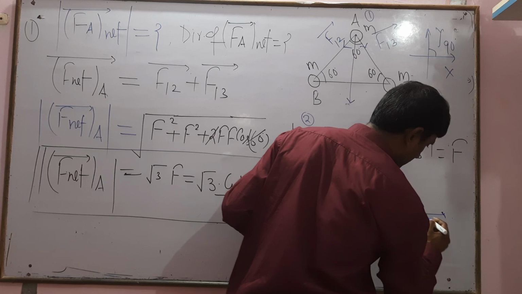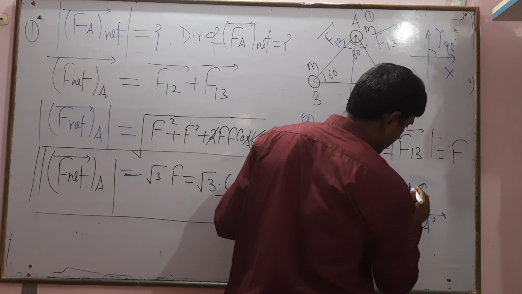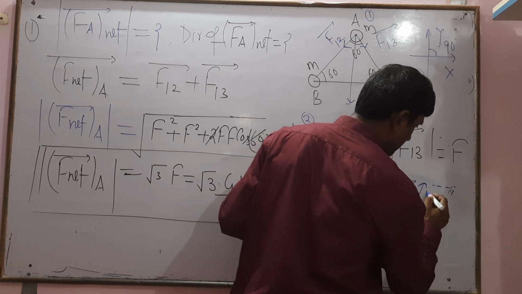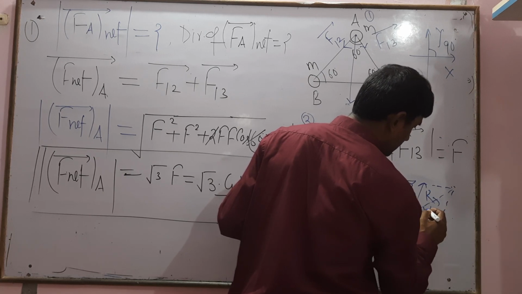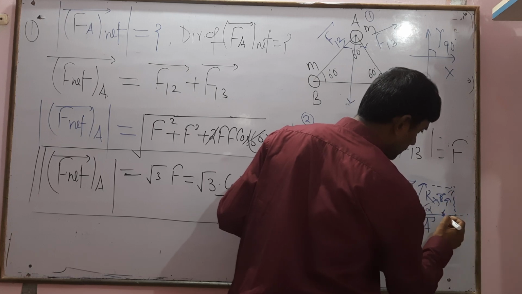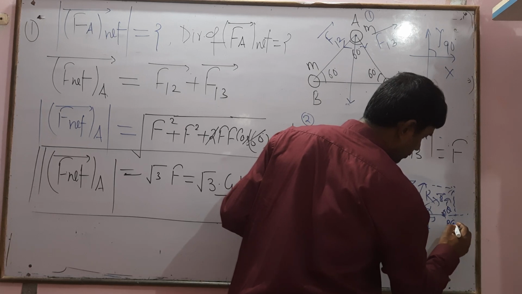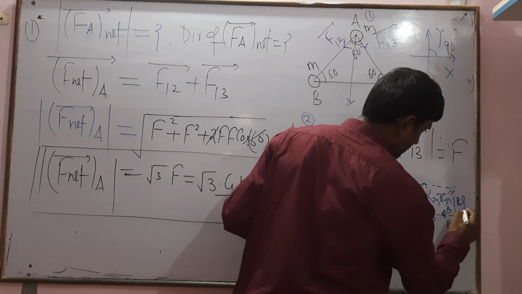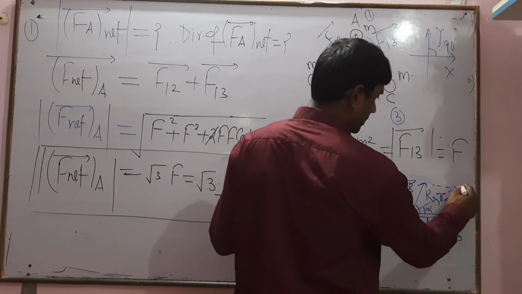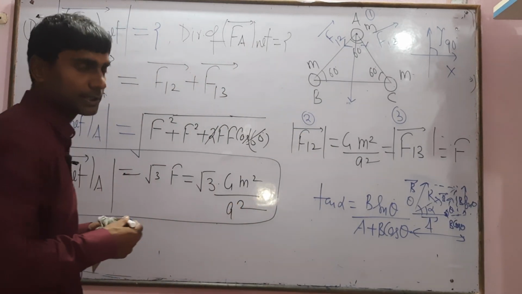So for the direction of the two vectors, suppose this is the A vector and this is the B vector. Draw the parallelogram. This is the resultant, this is the angle theta, and this is alpha. This is the B vector with angle theta, so the components are B cos theta, which is the base, and B sin theta, which is the perpendicular, and this angle is alpha. So tan alpha equals B sin theta divided by A plus B cos theta. Okay?